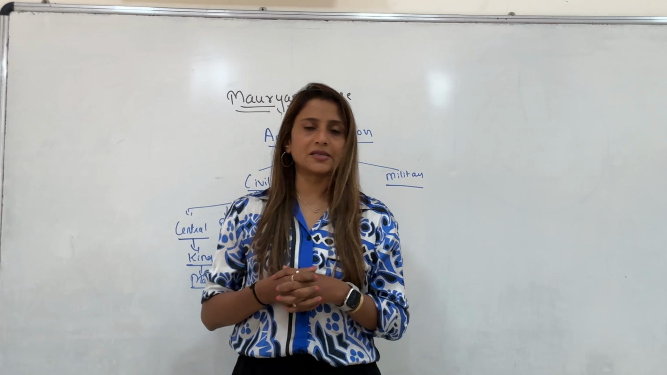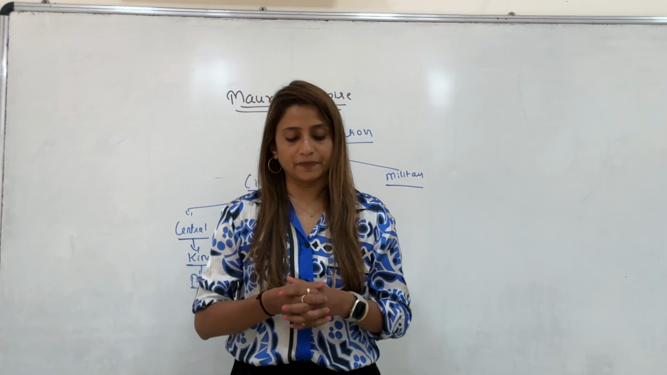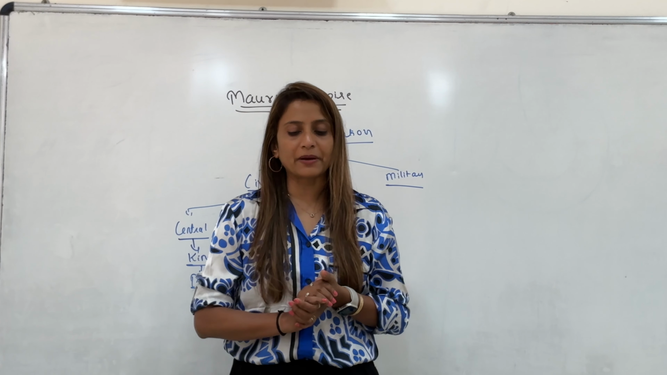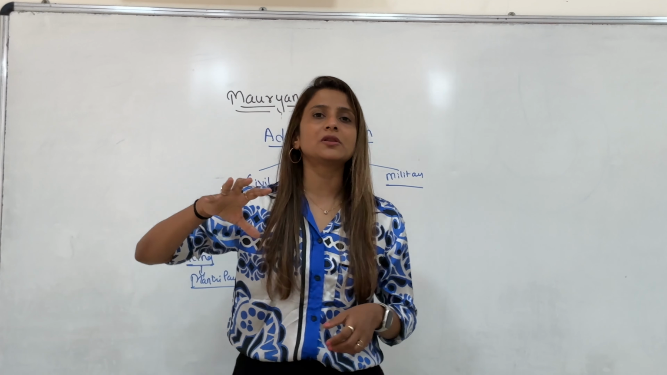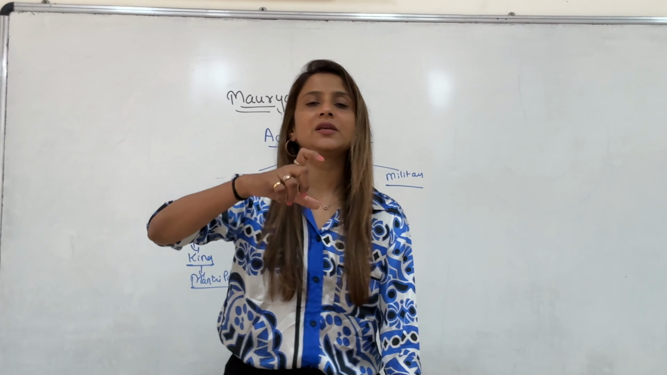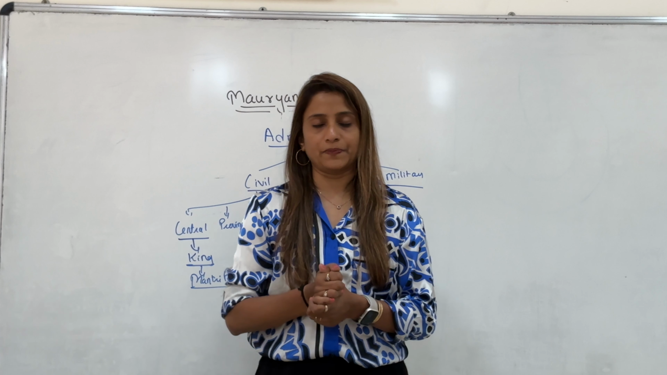According to Megasthenes, the administration of one of the best cities, Patliputra, which was the capital city of the Mauryan Empire. For Patliputra, they had appointed a committee of 30 members. So that is one thing which Megasthenes has mentioned about city administration also.